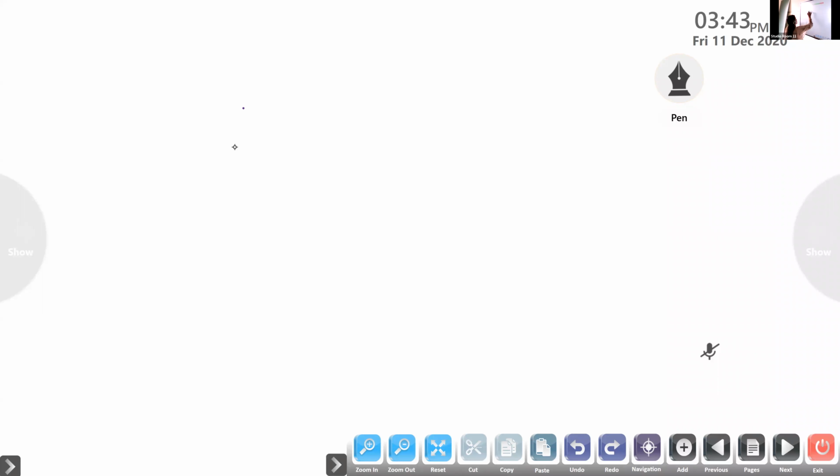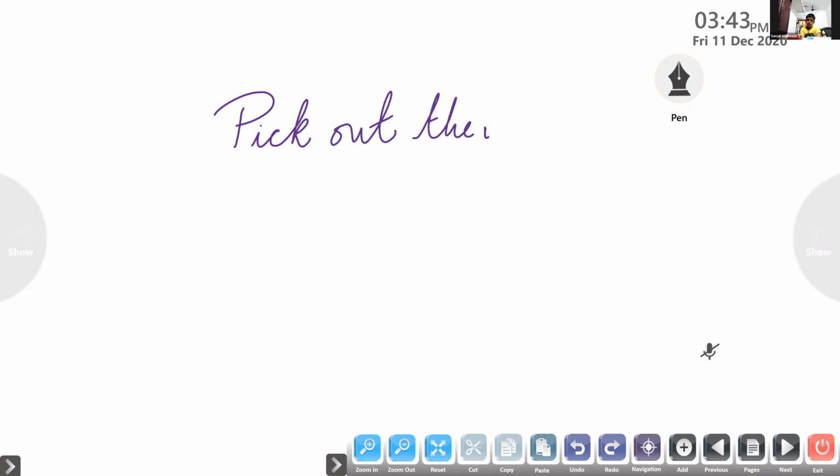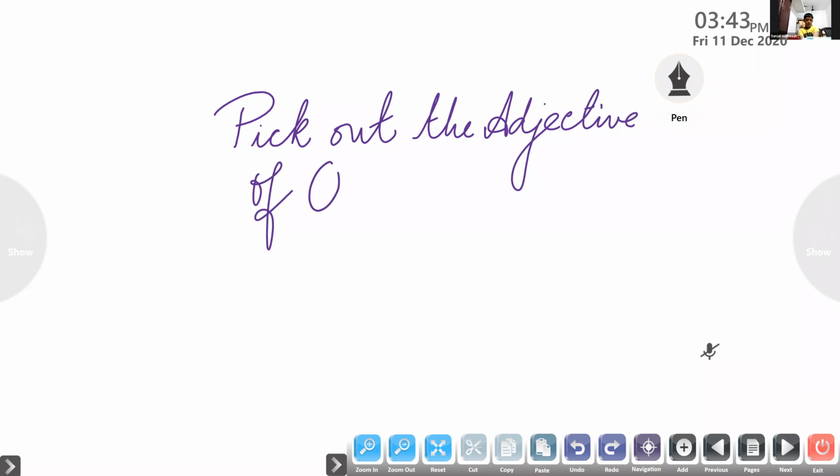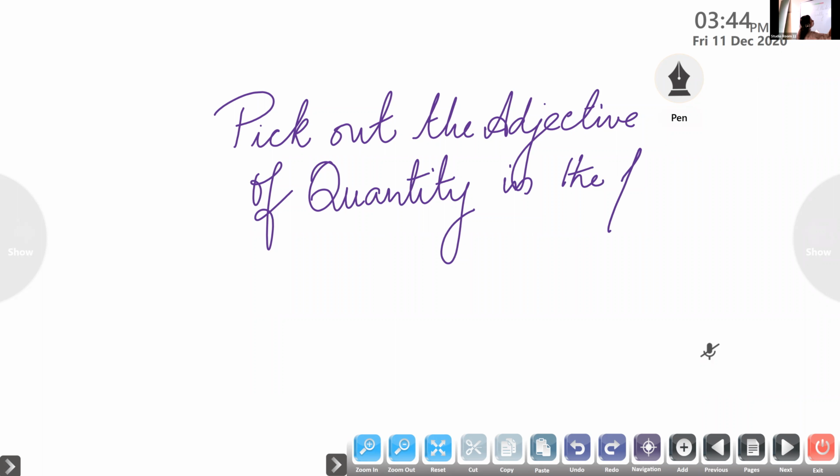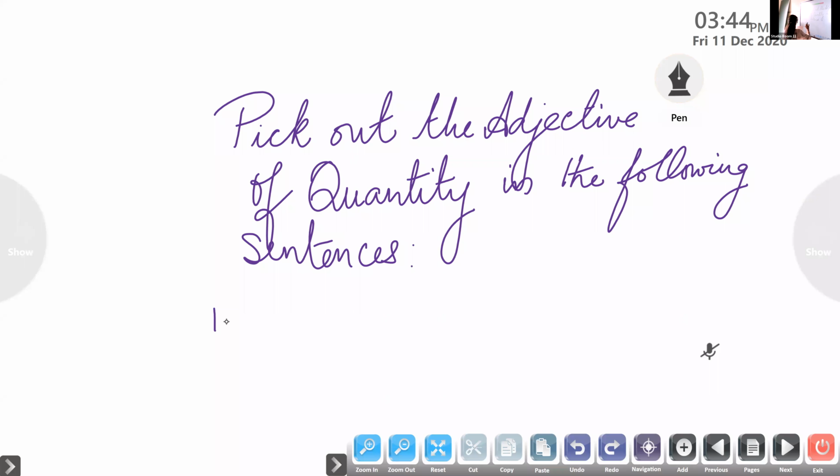You have to pick out the adjective of quantity in the following sentences. We'll do one or two. The first one is